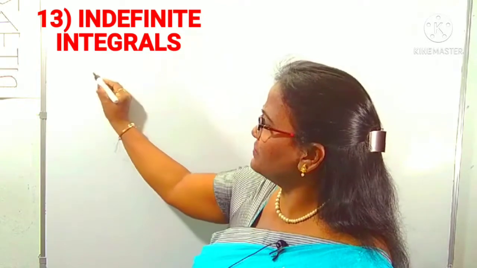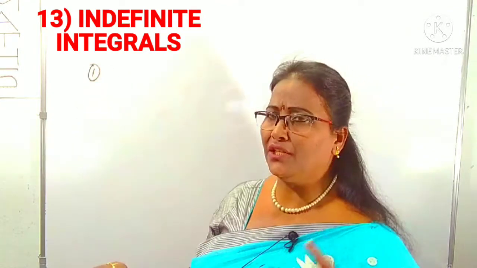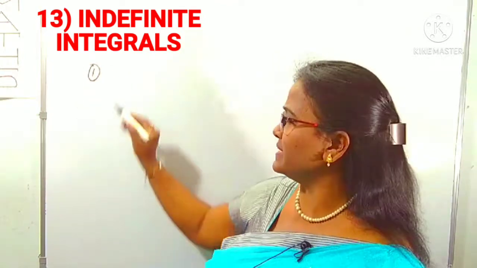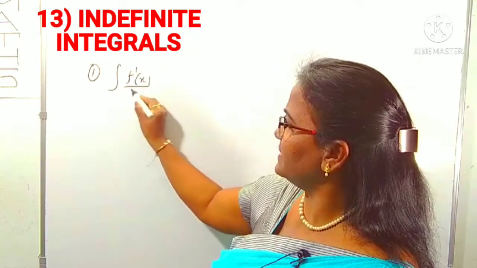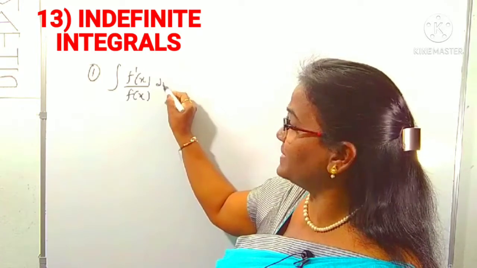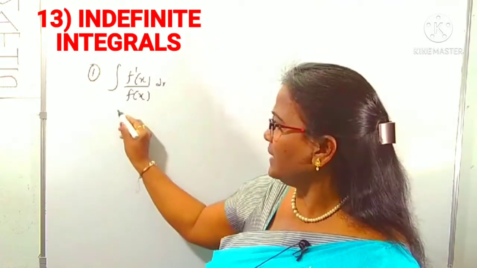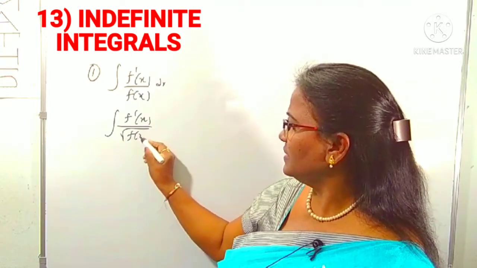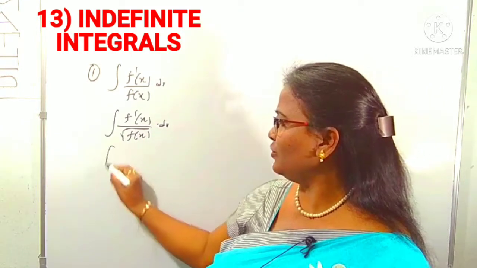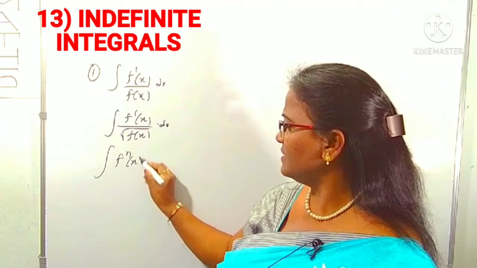In indefinite integration, we can majorly use three types of formulas. One is the integral of f dash x by f of x. This is one of the major formulas, and depending on this one, they may give the questions. And f dash x by root f x, as well as f of x into f dash x.